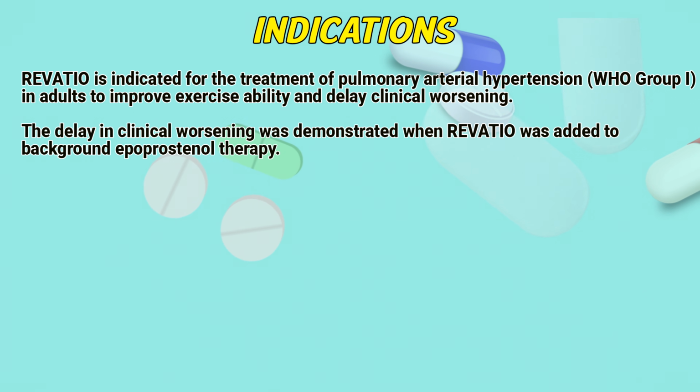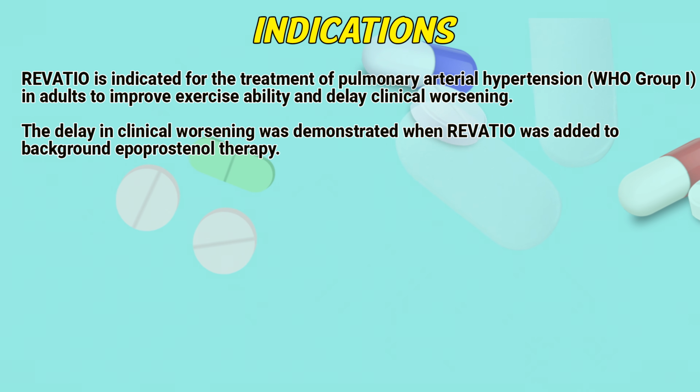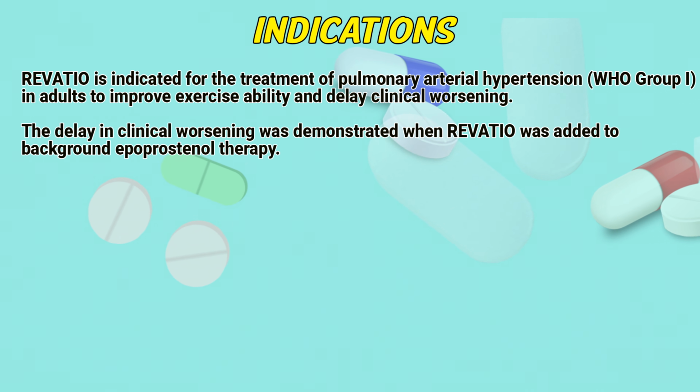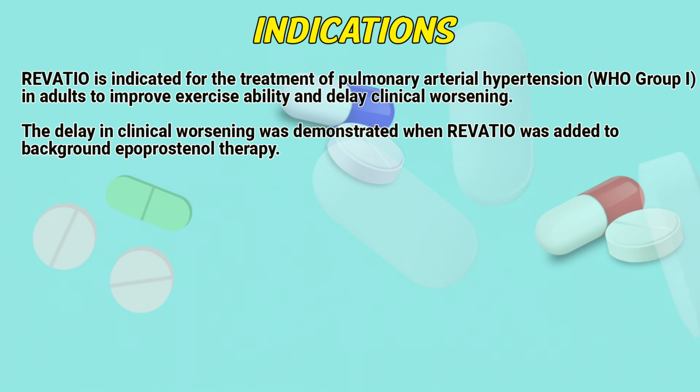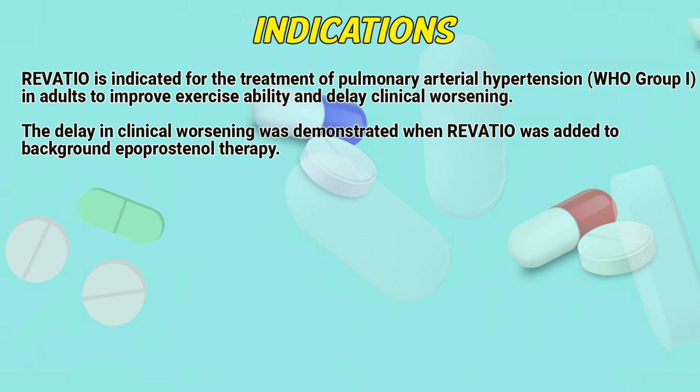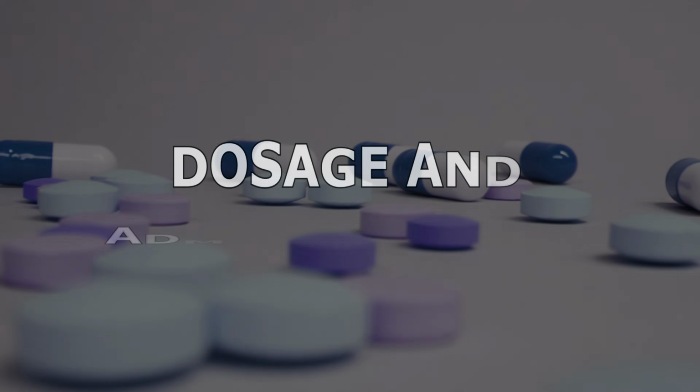Indications. Revatio is indicated for the treatment of pulmonary arterial hypertension in adults to improve exercise ability and delay clinical worsening. The delay in clinical worsening was demonstrated when Revatio was added to background epoprostenol therapy.